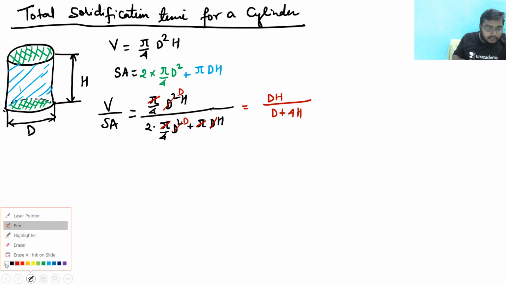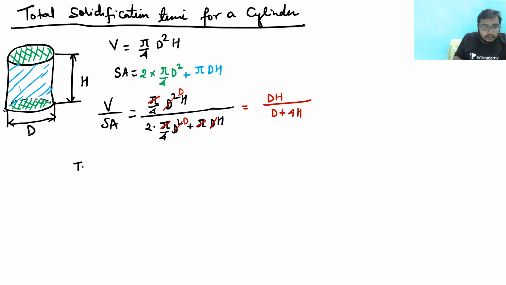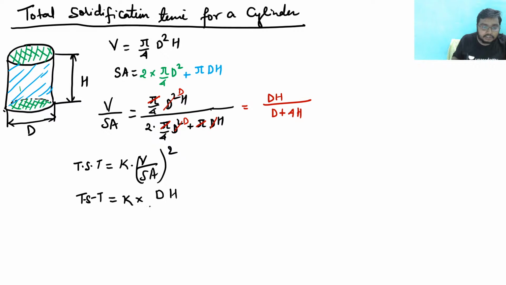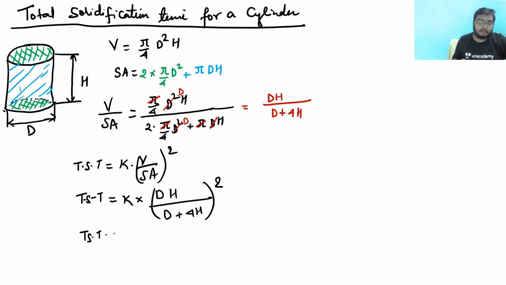So if this is okay to you, then what will the total solidification time be? K into V by SA whole square. So my total solidification time would be K into V by SA, which is dh by d plus 4h, whole square. Now this is going to be my total solidification time. These things you just have to remember.